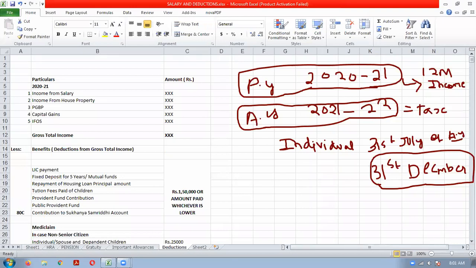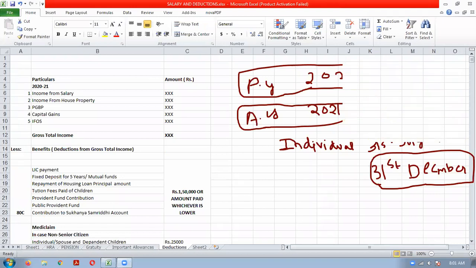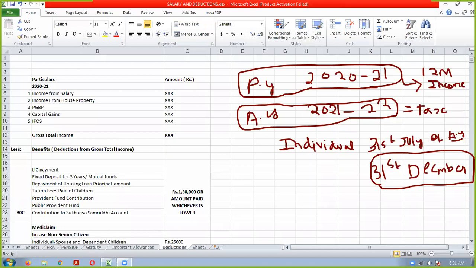This much everybody comfortable? Any confusion till now? Now, we have understood the basic premises, the relevance of previous year and what is assessment year. We are discussing about individuals. Different time limits are there for different persons.